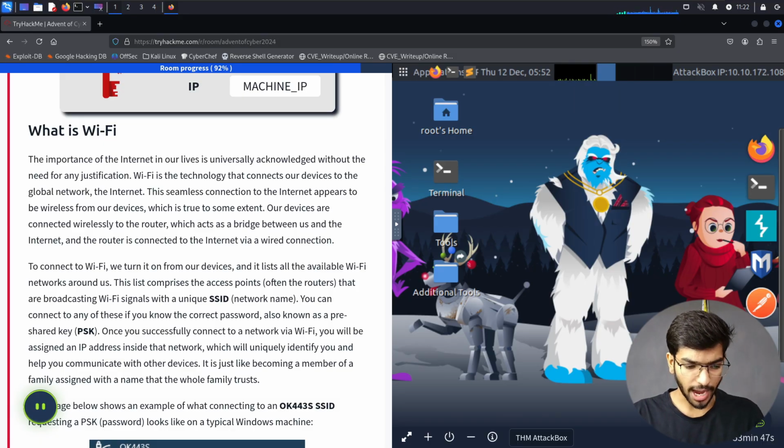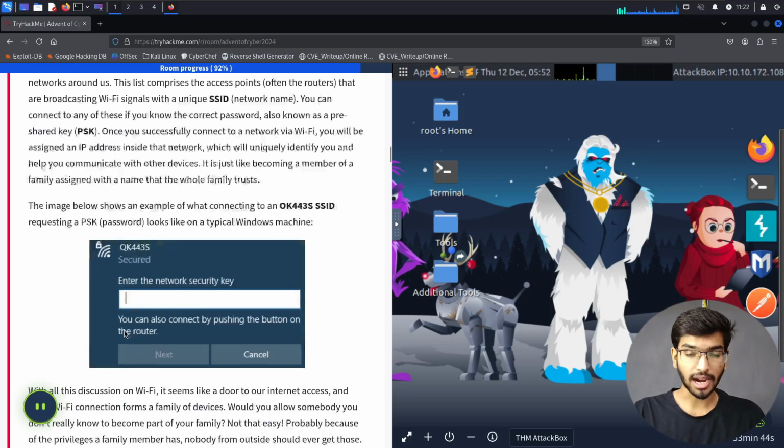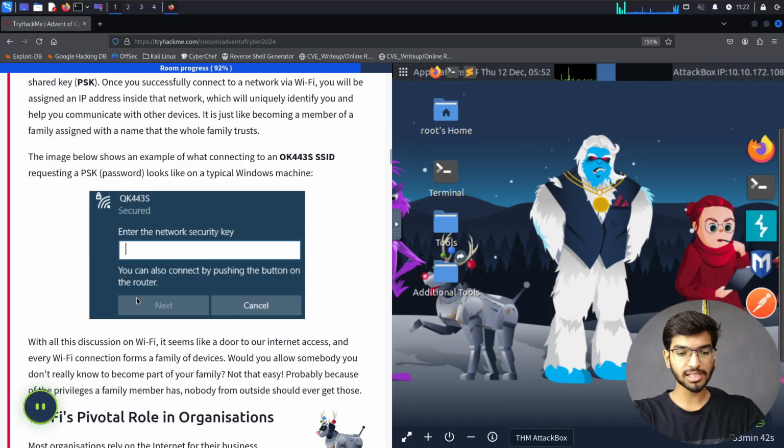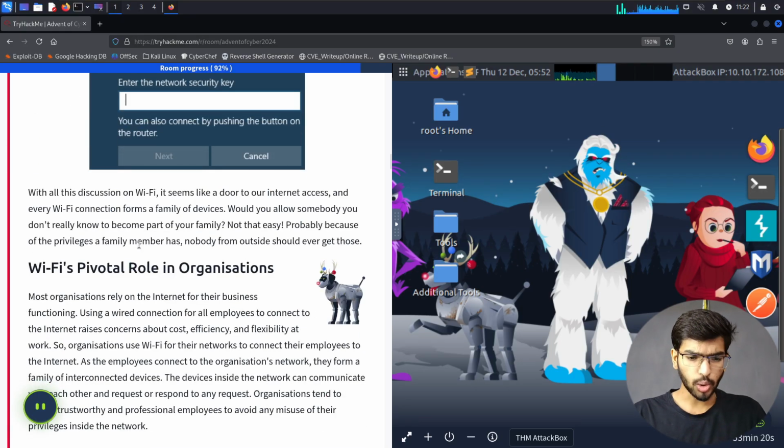If you look at your Windows operating system under the Wi-Fi section, you can see something similar to this. They have given you an example of an SSID called OK443S, which is the name for that Wi-Fi, and the pre-shared security key, which is the password for it. You enter the password and then get connected to that Wi-Fi, so you get connected to that frequency. Wi-Fi is like a doorway to the internet without any physical medium to connect your device to the router or the access point and then communicate to the internet.